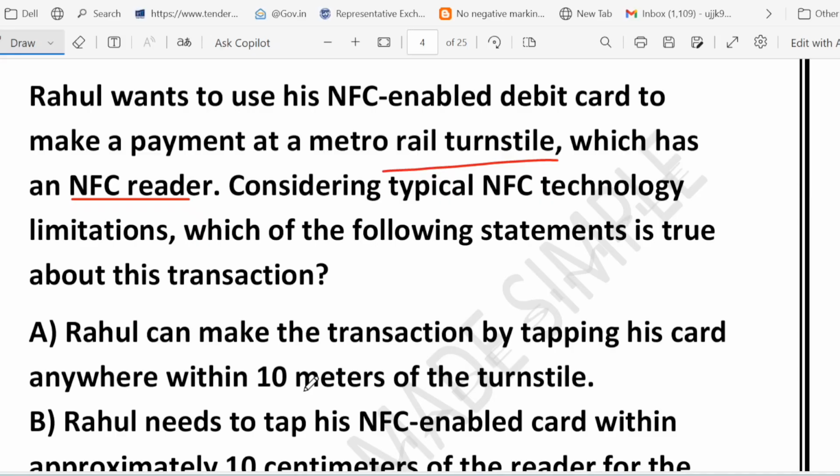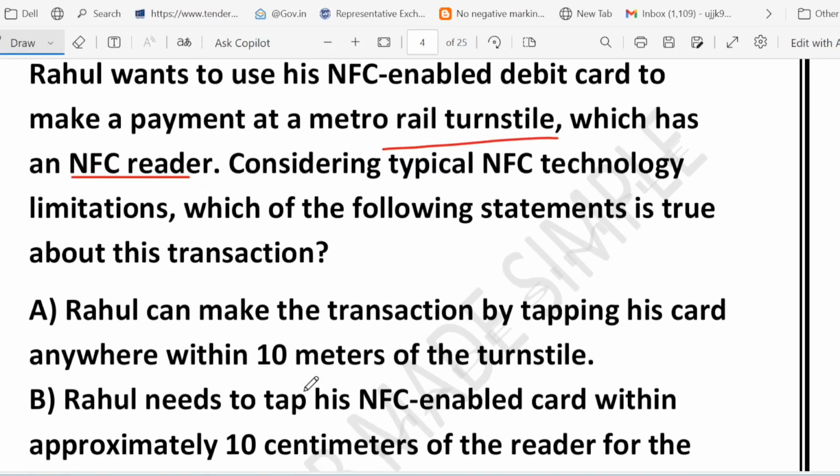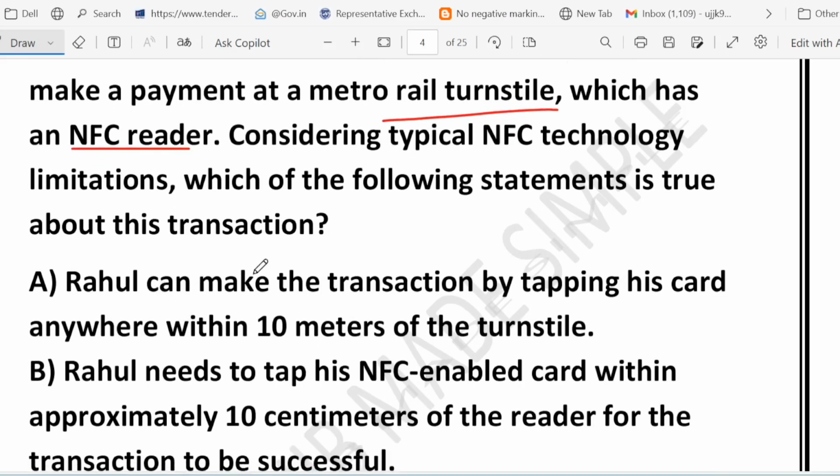Let's look at option A. Option A is wrong because NFC does not work at long distance. It is not like Wi-Fi. It is not like Bluetooth. NFC is designed for very short range. NFC means near field communication. Remember, very short range. So you can't just stand 10 meters away and pay. This is why option A is wrong.